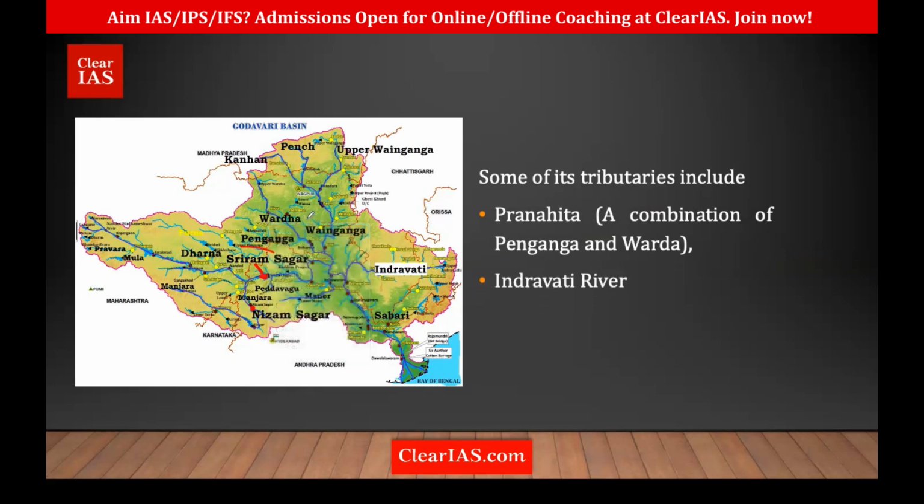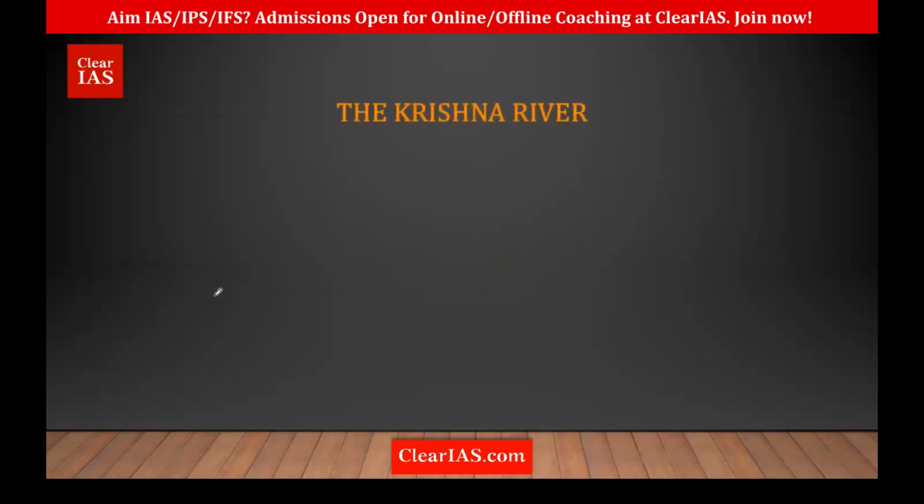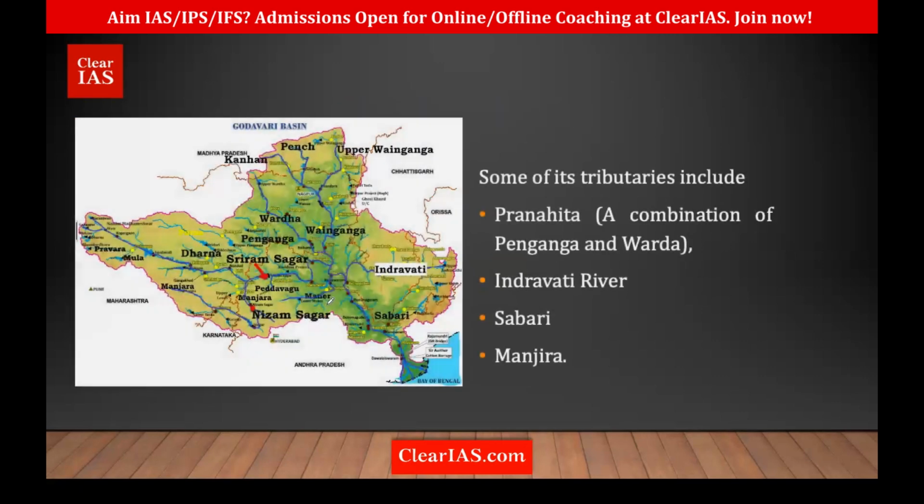Right. So Penganga and Wardha together form what? Pranhita. And then we also have the Wainganga tributary. Then we have what? The Indravati River. These are the left bank tributaries. Then we have Shabari also here. Then the right bank one is Manjra. So these are the important tributaries.